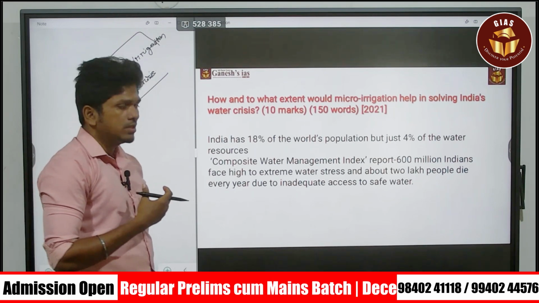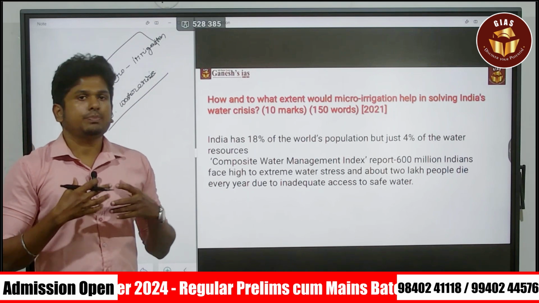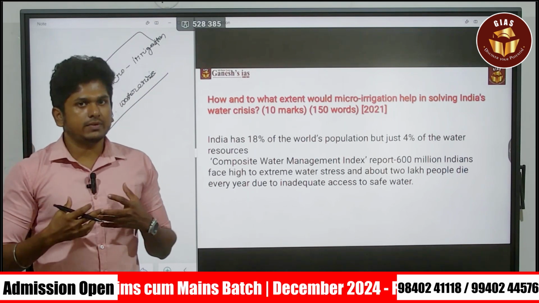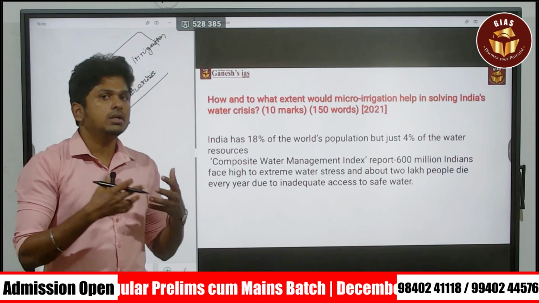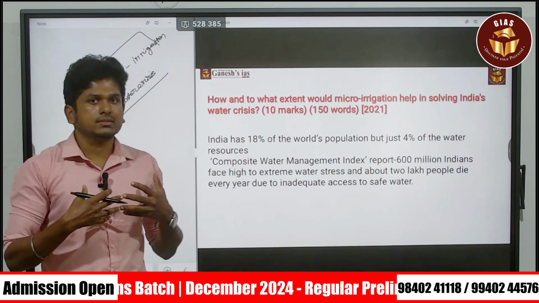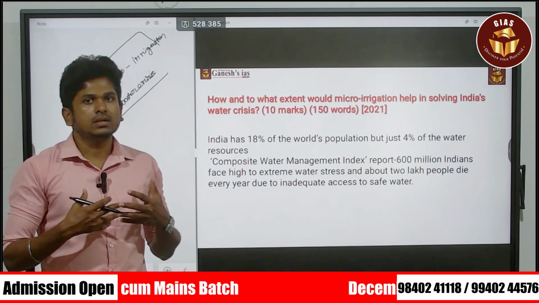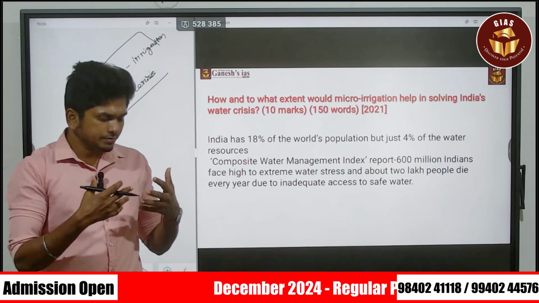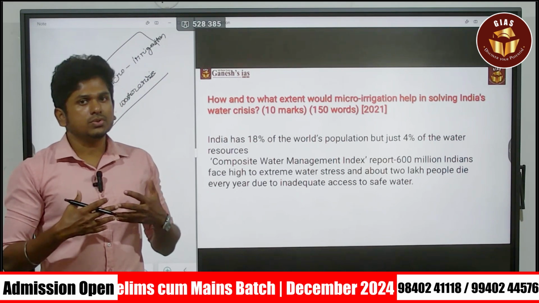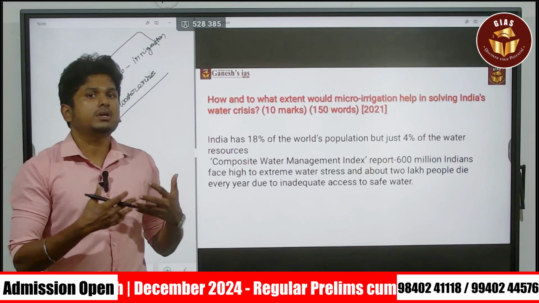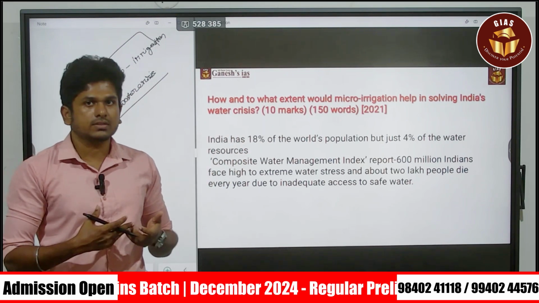Which means, if you are going to follow micro irrigation practices in your farming activities, then how is it going to reduce the water need or the water crisis? Now India is facing a certain water crisis due to the issue of drought or due to the break in the monsoons. Due to that, there is a certain water crisis. How is this micro irrigation going to solve this water crisis?